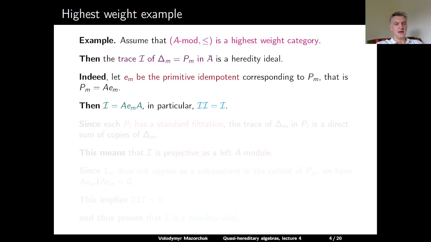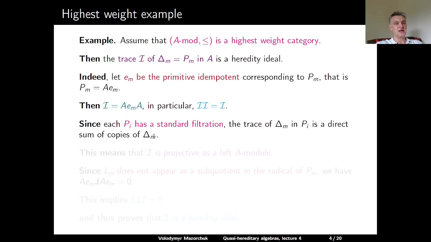Then the ideal I is by definition equal to A times em times A. So the trace of the projective A em in A. This is just multiplication. So in particular, I is generated by an idempotent, so I squared is equal to I. Since each Pi has a standard filtration, the trace of delta m in Pi is a direct sum of copies of delta m.